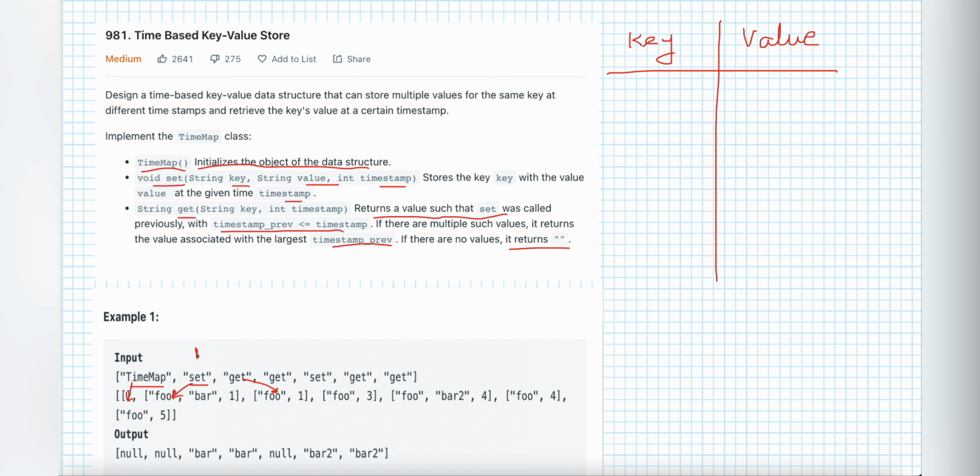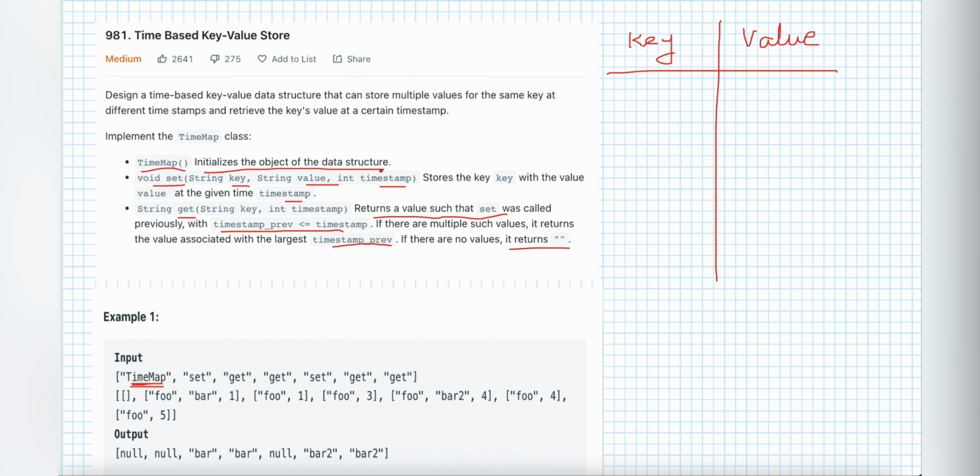The first step is calling the constructor and initializing that object of the data structure. Right now we will be using a hash map. In the hash map we'll store the key, and the values would be a hash map, because we have to store multiple entries on that particular key.